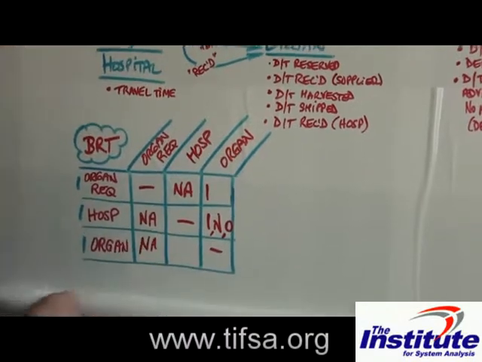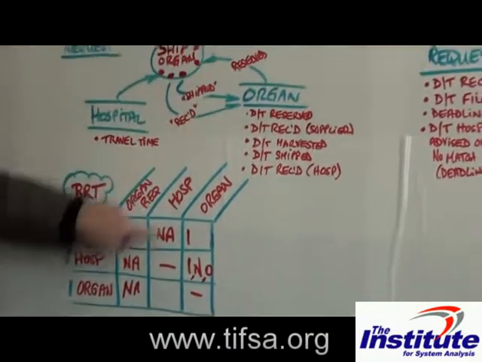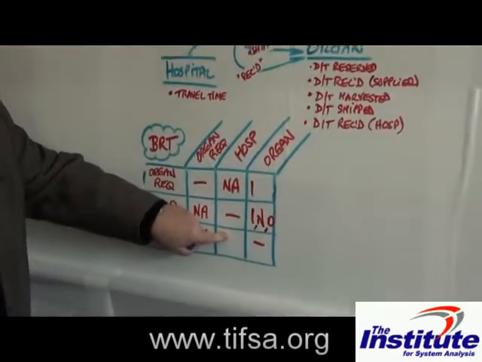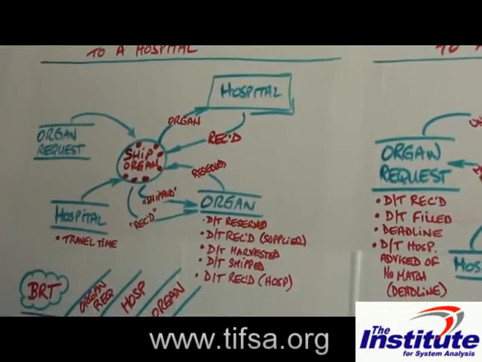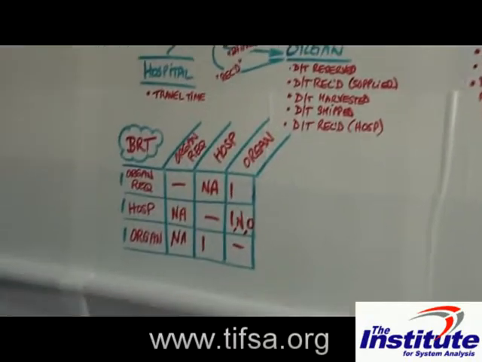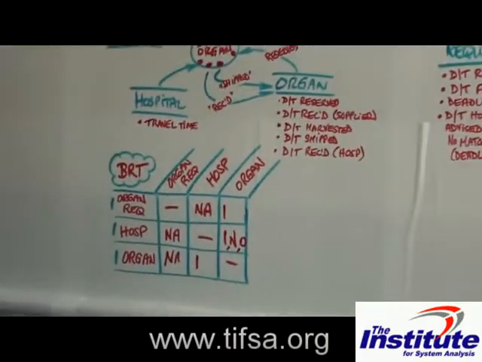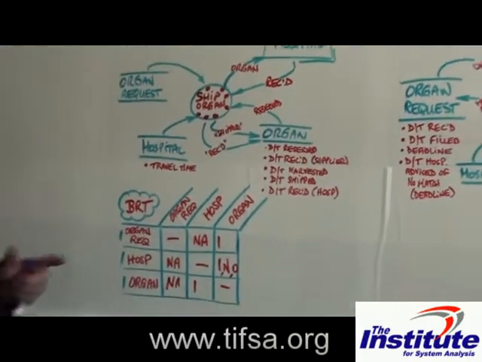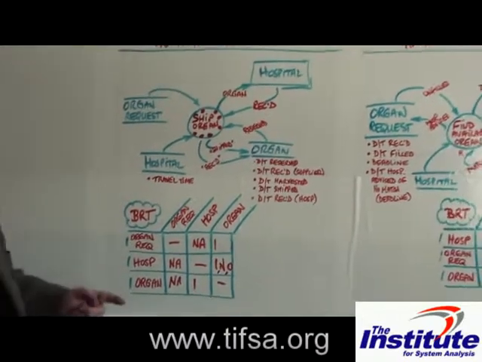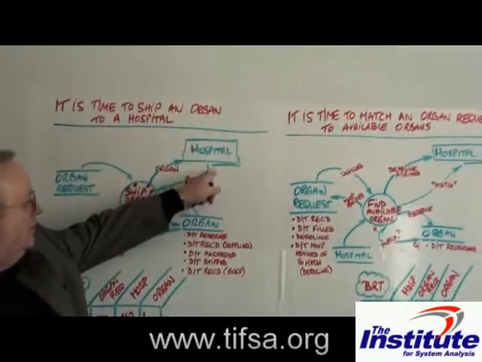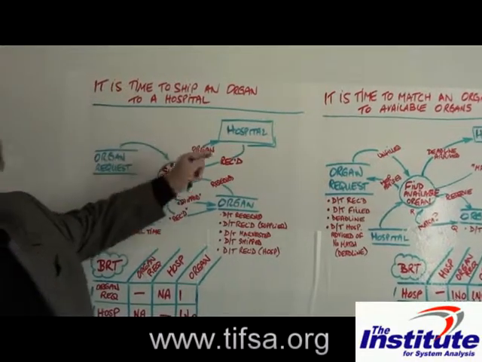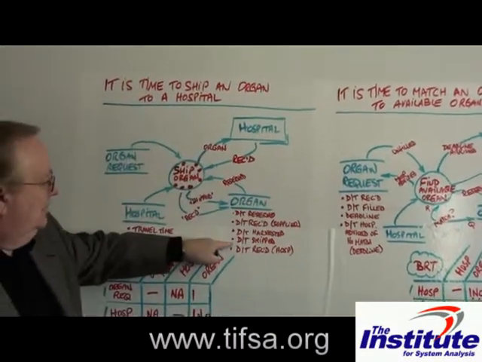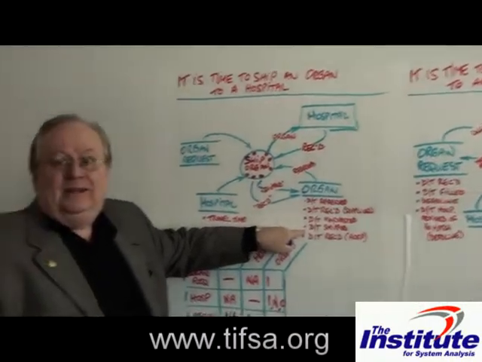Okay. So for a single specific organ, how many hospitals would that single specific organ be sent to? Well, it can be sent to one. Now, we have to ask the question here, what do we mean by sent to? Do we mean that we receive notification from the hospital that they got it? Or do we mean that it's on the way? We've actually shipped it, but it doesn't arrive.